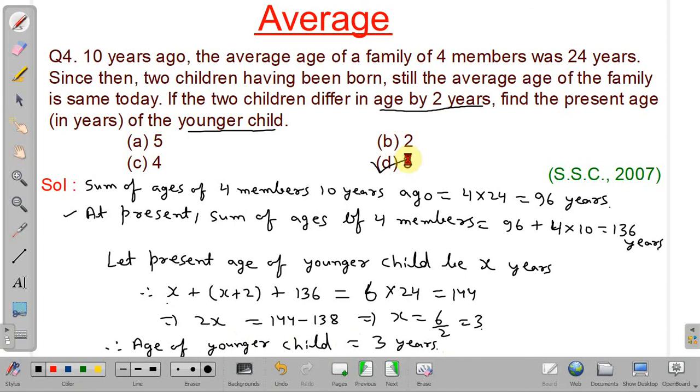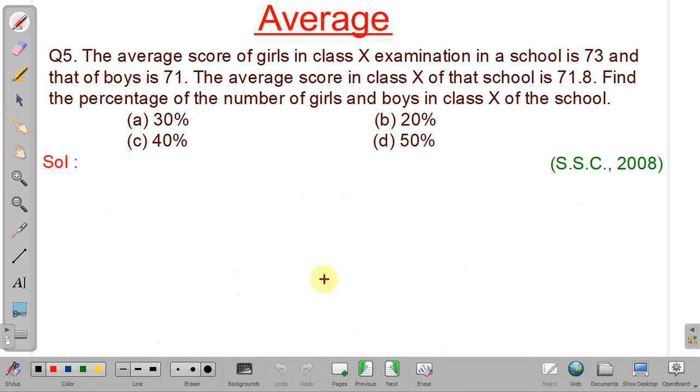Now we will discuss the next problem. See, in this problem what is given, the average score of girls in class 10 is 73 and that of boys is 71, and the average score of all the students of class 10 is 71.8. We have to find the number of girls, the percentage of the number of girls. Okay, so how can we calculate this?